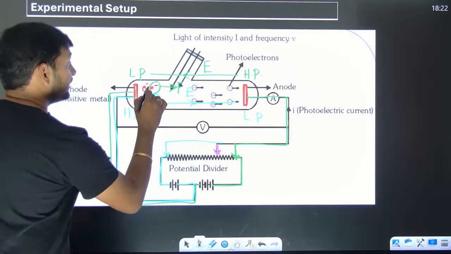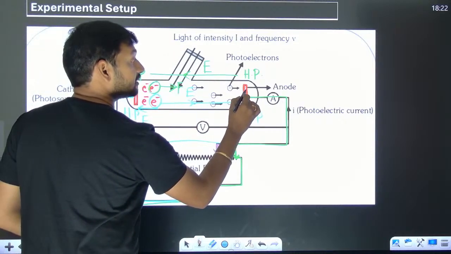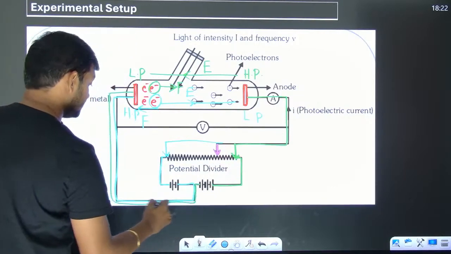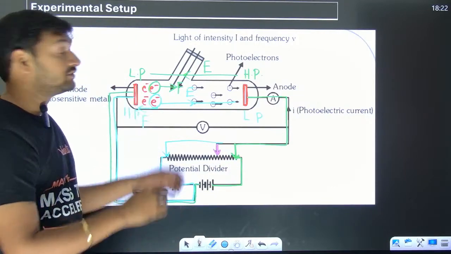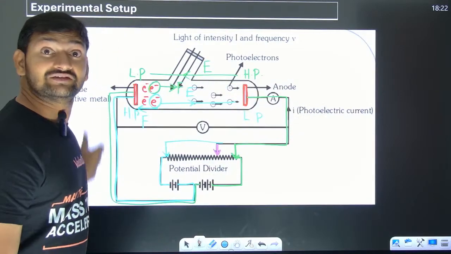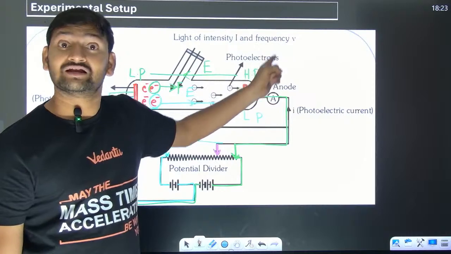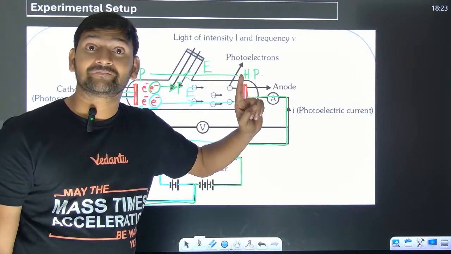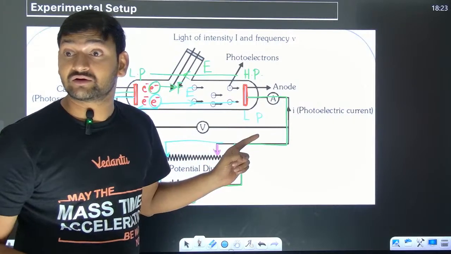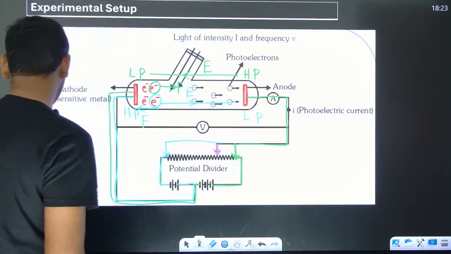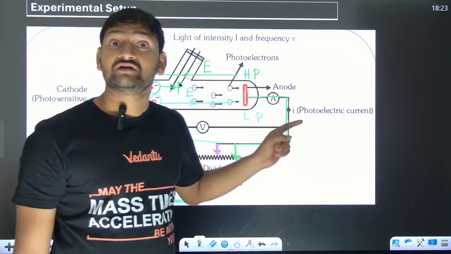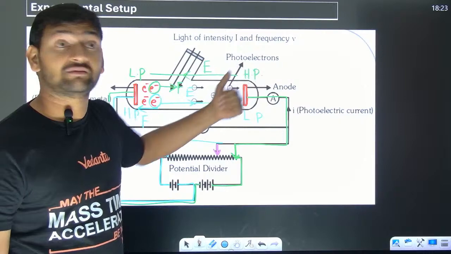Look, man, when the electrons travel all the way, because we have a circuit diagram, when the electrons are able to reach from here to here, the circuit is complete. If the circuit is complete, then current is going to flow. And the circuit is complete because of what? The electrons which have come because of photons which have struck the metal plate and made the electrons come out.